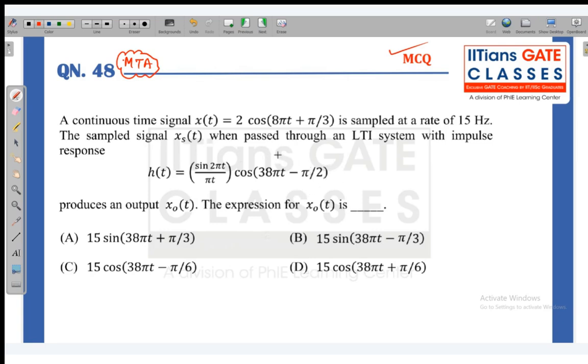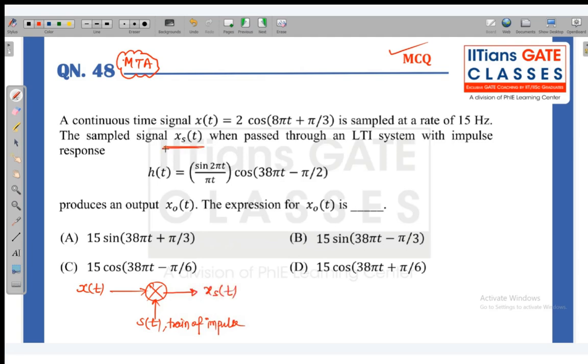Now, first of all, whenever we sample any signal, the phase is not going to change our original spectrum, because we get a replica of the signal. If I assume ideal sampling, I multiply x(t) with a train of impulses to get the sampled version xs(t).